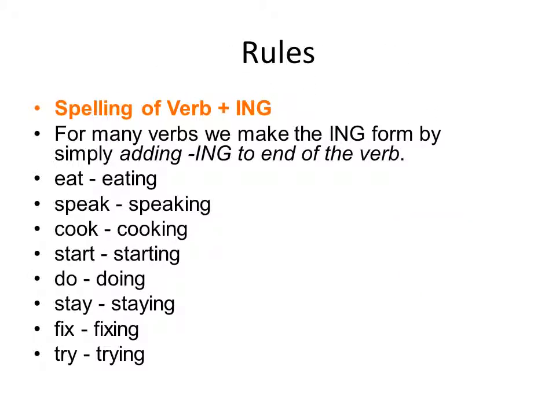All right, we're going to see some rules. For many verbs, we make the ing form by simply adding ing to the end of the verb. Para muchos verbos simplemente la manera en cómo formamos el presente participio es agregando simplemente ing. Por ejemplo, tenemos eat, comer, to eat. Agregamos ing, tenemos eating, speak, speaking, cook, cooking, and so on.